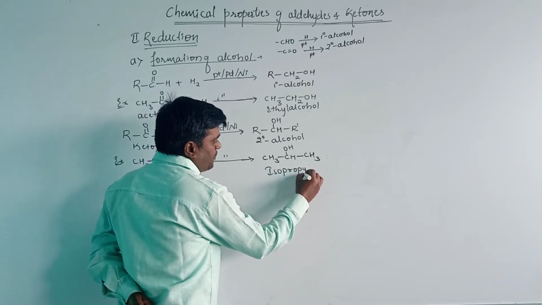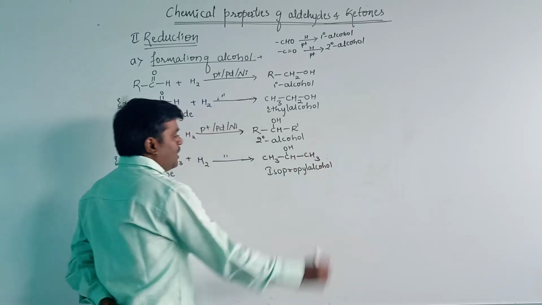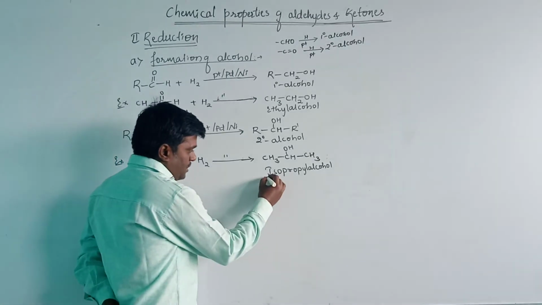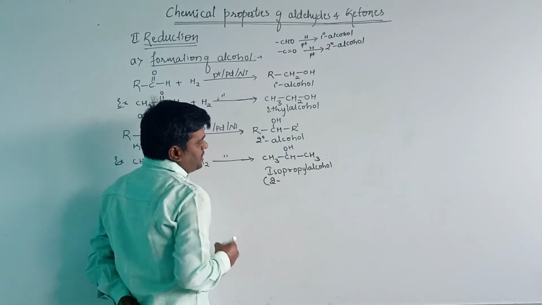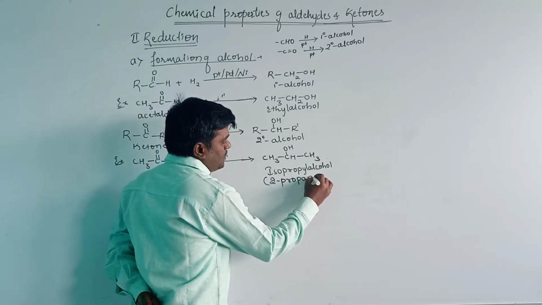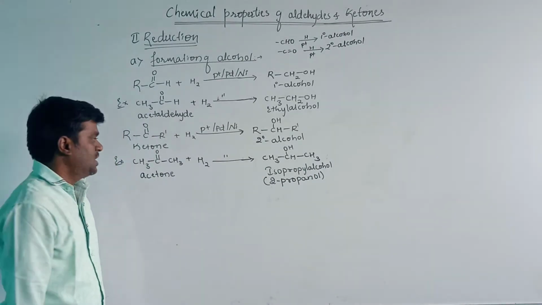Isopropyl alcohol is the general name and the IUPAC name is 2-propanol. I will write the IUPAC name also here.